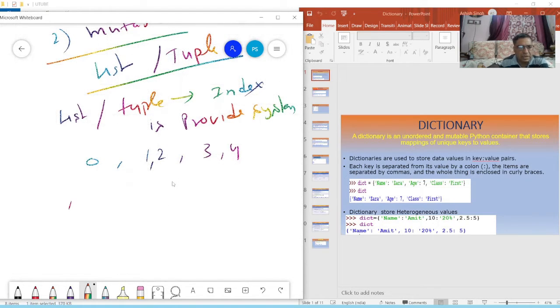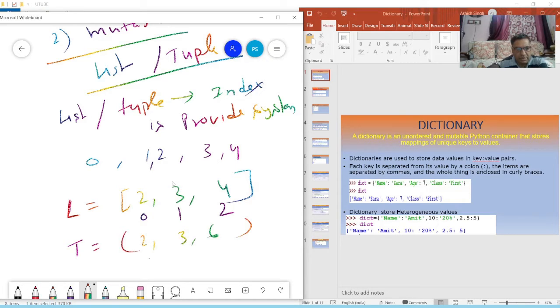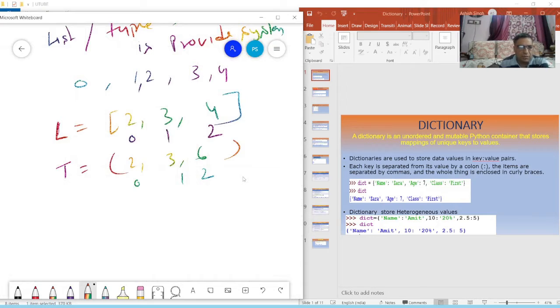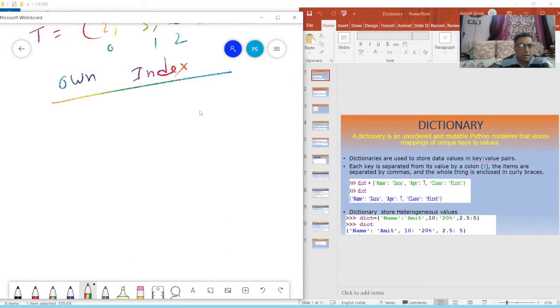Suppose I create a list L equal to 2, 3, 4. So Python automatically provides the index 0, 1, 2. Suppose if I create a tuple t equal to 2, 3, 6. So again it will provide an index 0, 1, 2. But I do not want this index. I want my own index. मुझे अपना index देना है. Then in that case, I will use dictionary.